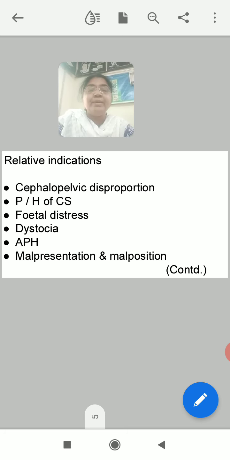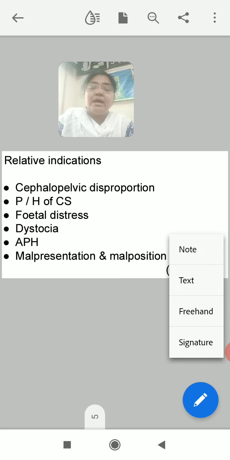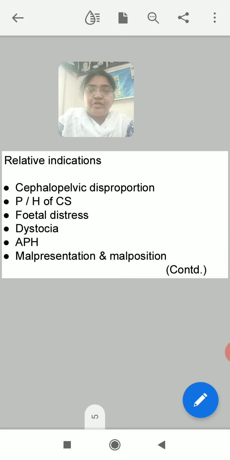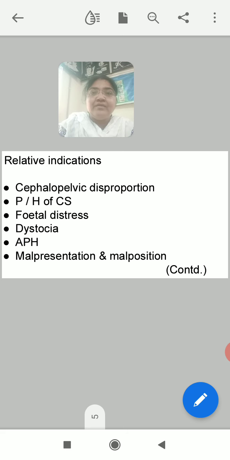So vaginal labor may be possible if done with care and skill. But because many risks and dangers are associated with vaginal delivery in this condition, it is not attempted. Cesarean section is planned. Like cephalopelvic disproportion, that is mild degree. So vaginal delivery may be obstructed, may not be obstructed. So you may go for cesarean section.